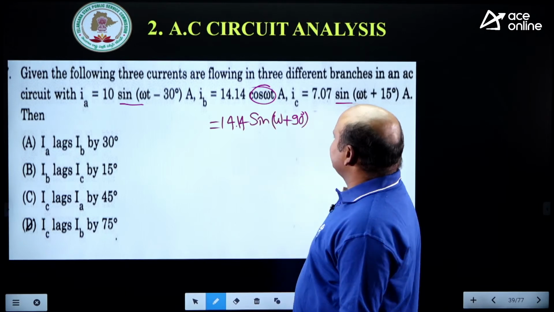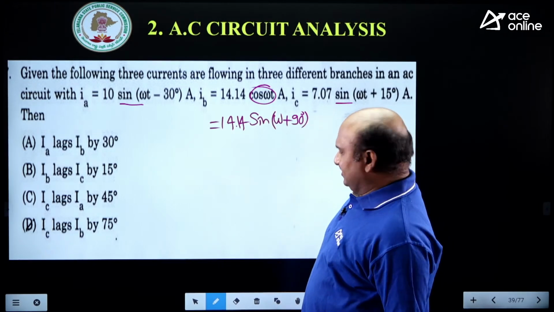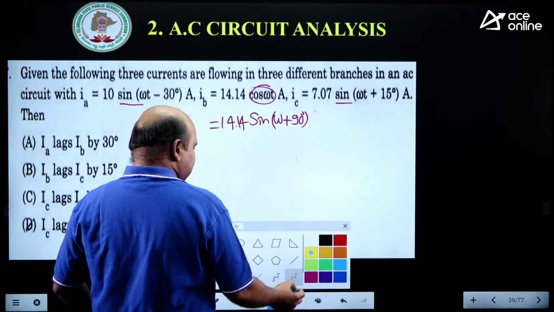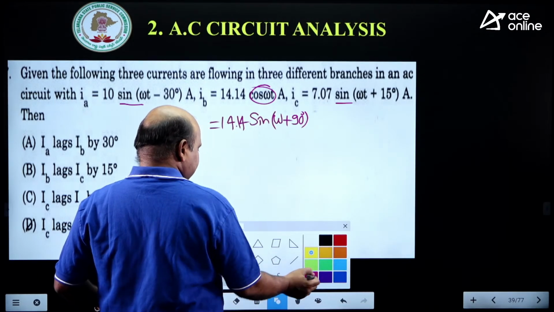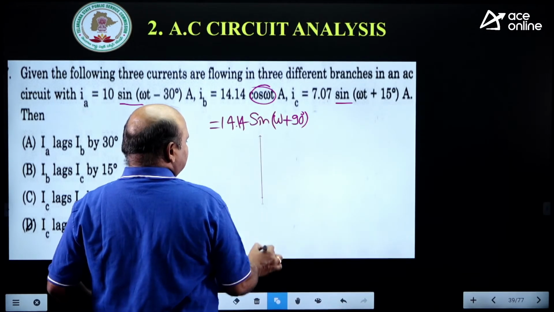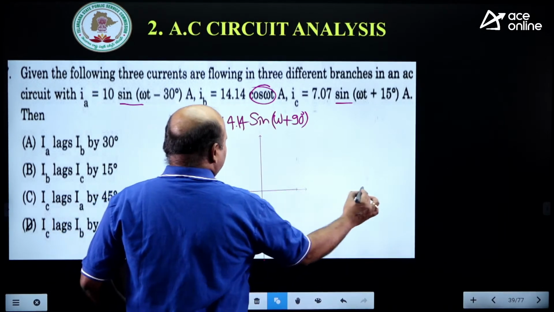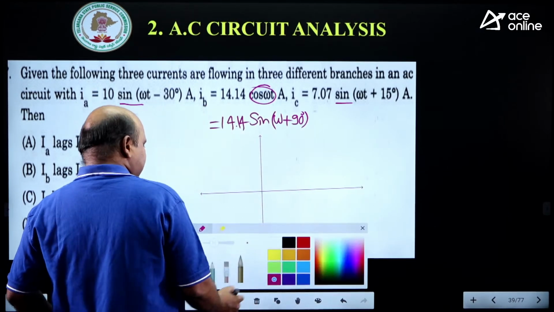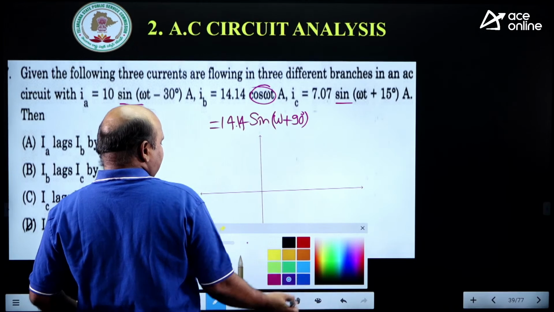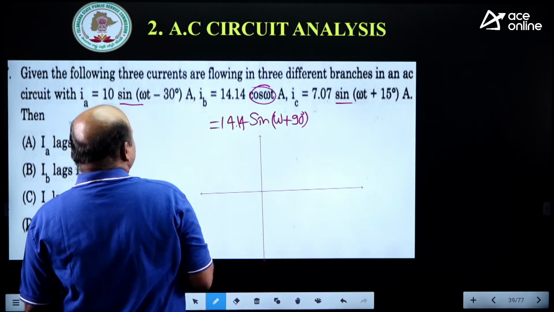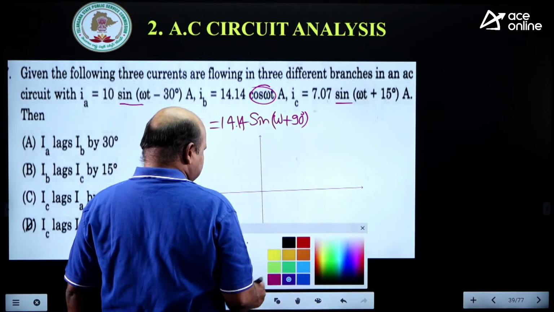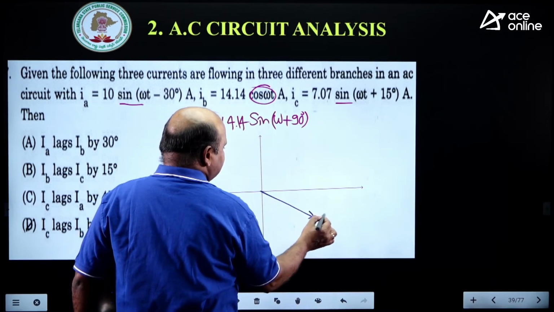Are you getting it? Now you take a phasor diagram. Using the phasor diagram, I can take it here. See this one? One by one, I can take it. First one is what? IA is equal to minus 30 degrees.